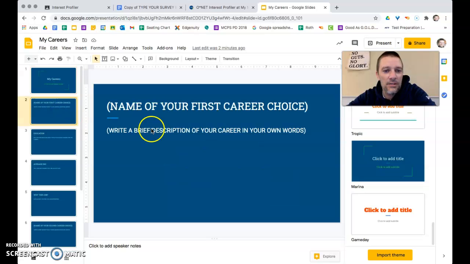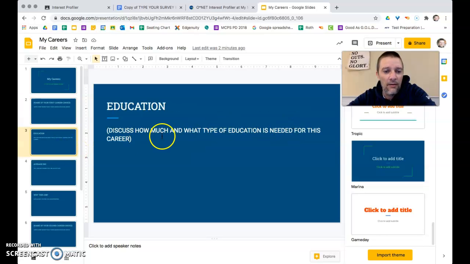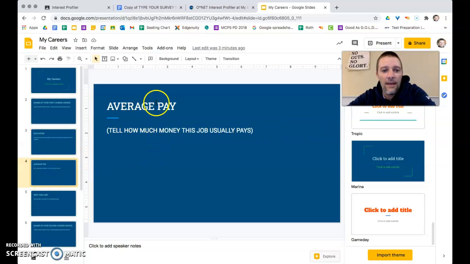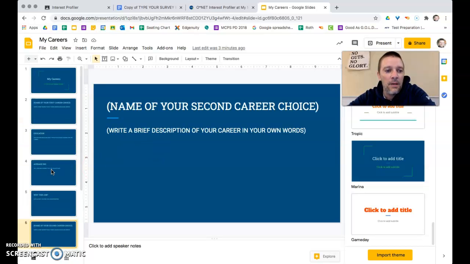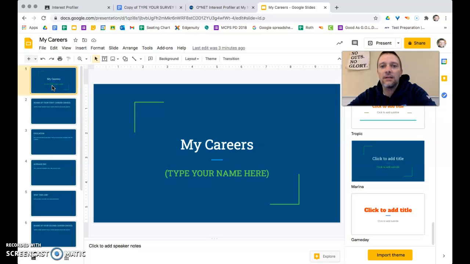Then this one says the name of your first career choice. Write a brief description of the career choice in your own words. Then you'll have one for education, telling us how much education is needed for that career, the average pay that someone can expect from that career, and also why you think that career is interesting, why this job. And you'll do that for 2 careers. So you're going to have to select a couple careers. Some of you may already have one in mind that you know you want to do.